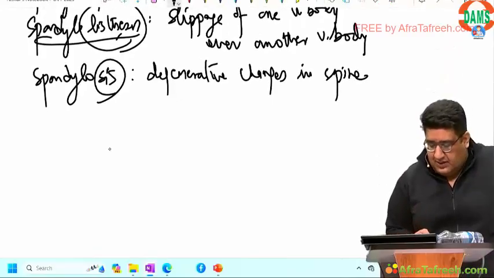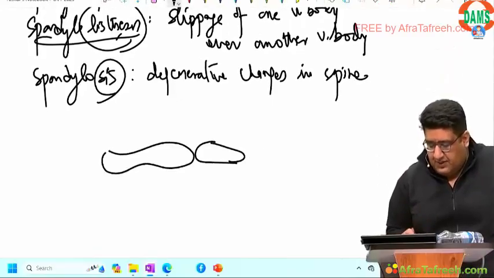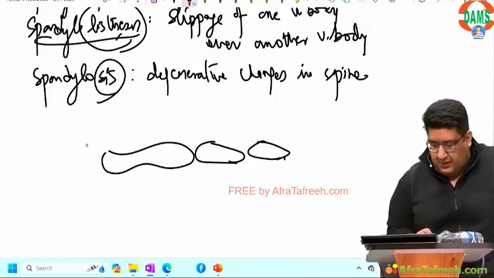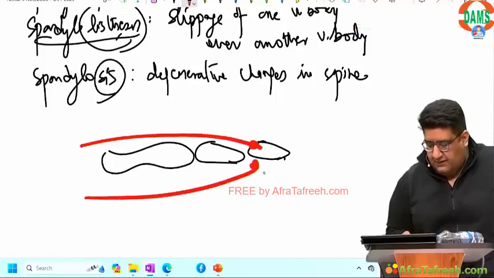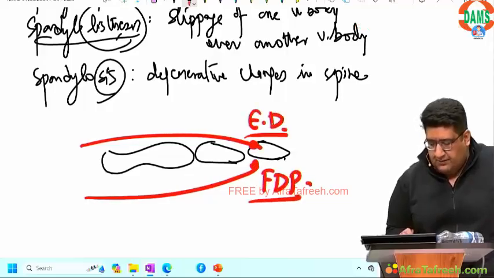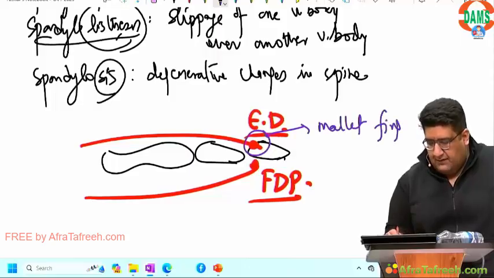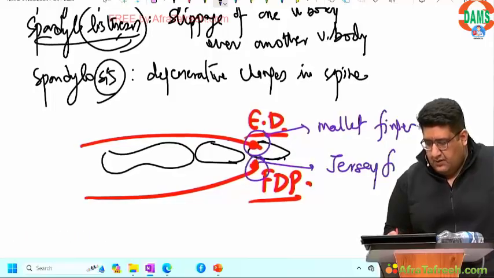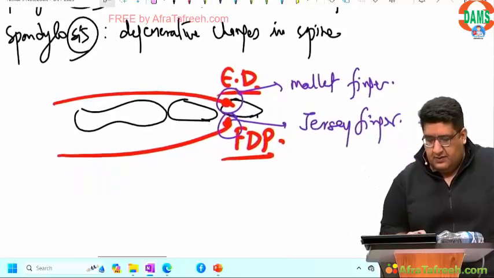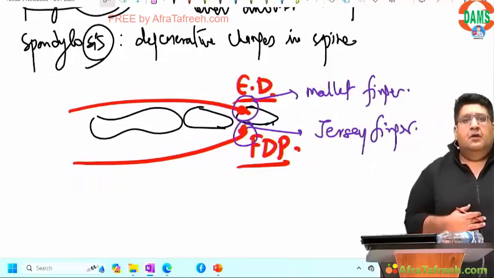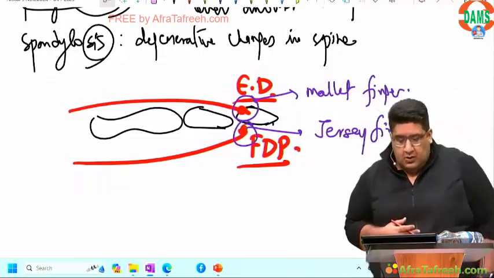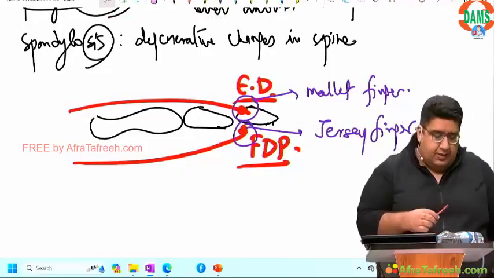Lokesh Singh Sahab, proximal phalanx, middle phalanx, distal phalanx, extensor tendon, flexor digitorum profundus, extensor digitorum. If extensor digitorum gets avulsed, we call it mallet finger. If FDP gets avulsed, we call it Jersey finger. Done? Chaliye. With this, we come towards the end for today's session.